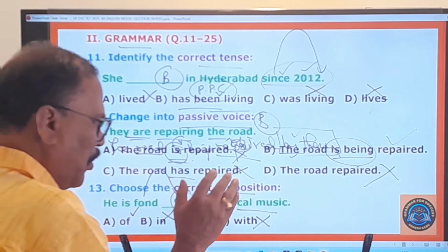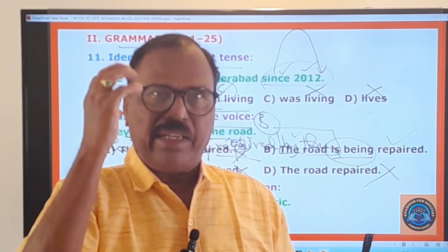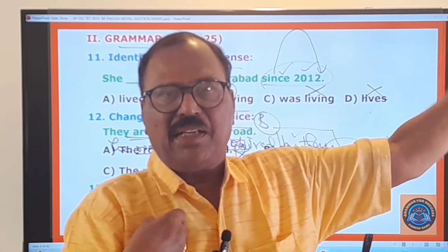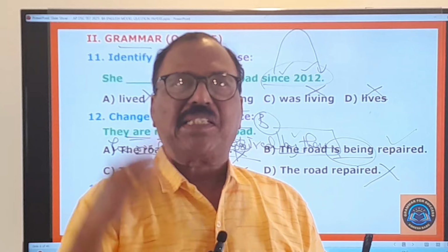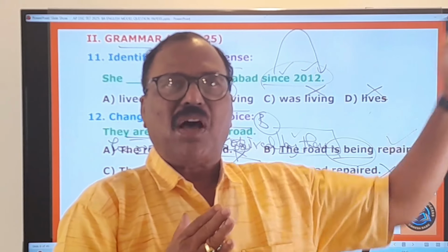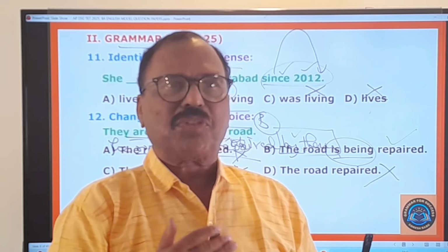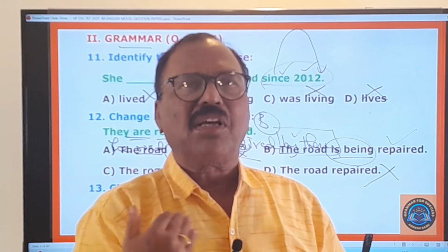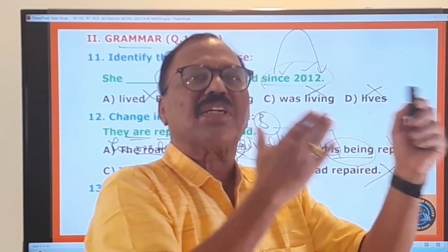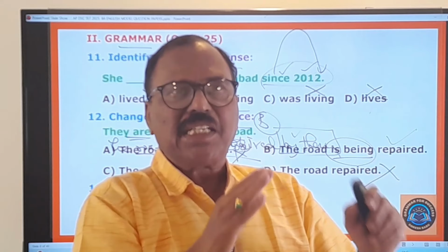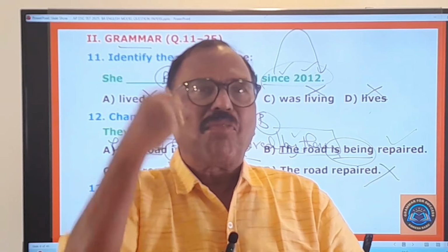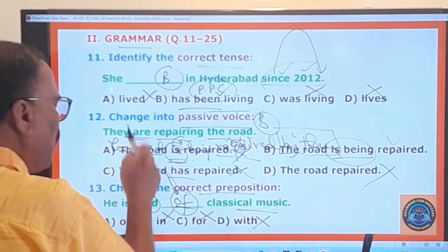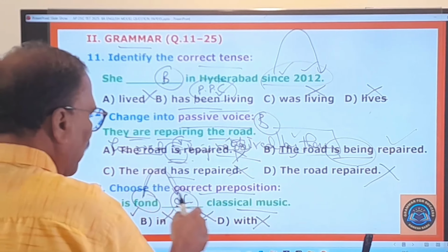And I have already told you that certain words in the English language will go only with certain specific prepositions and nothing else. For example, fond is there. It always goes with of. Congratulate is there. It always goes with on. Used is there. It always goes with of. So certain words will always go only with certain prepositions and nothing else. That's why you have to memorize the list of words and prepositions. Fond is always used with the preposition of, and therefore blindly you can say fond of. He is fond of classical music.